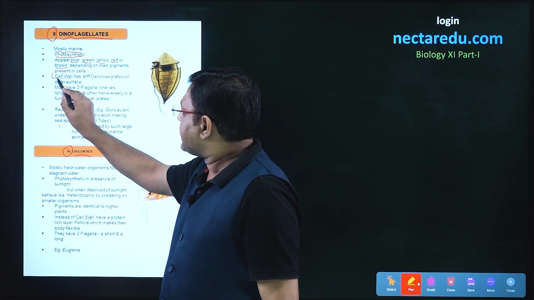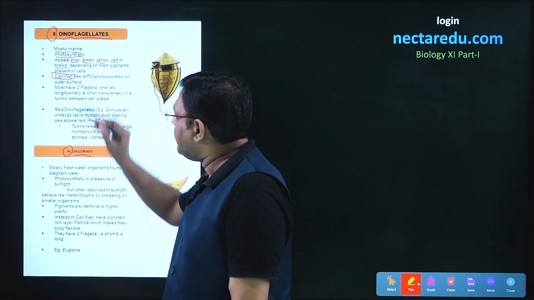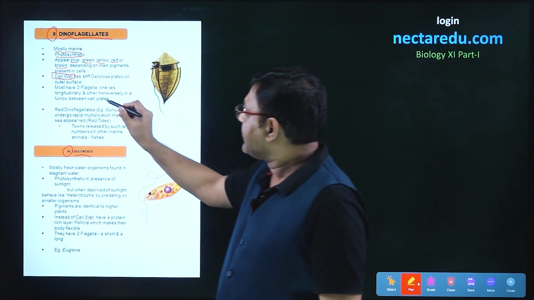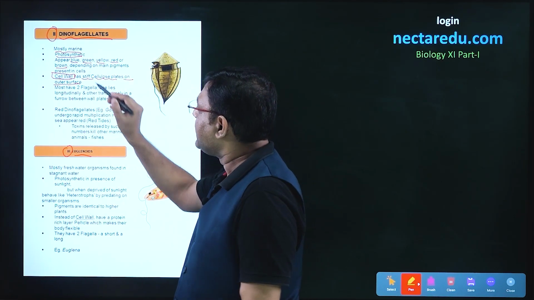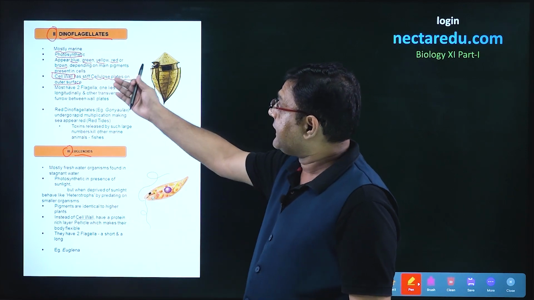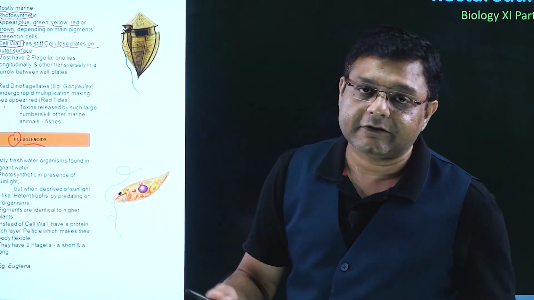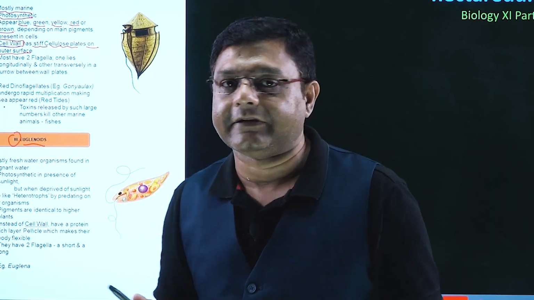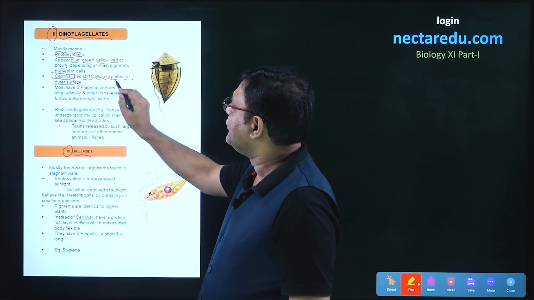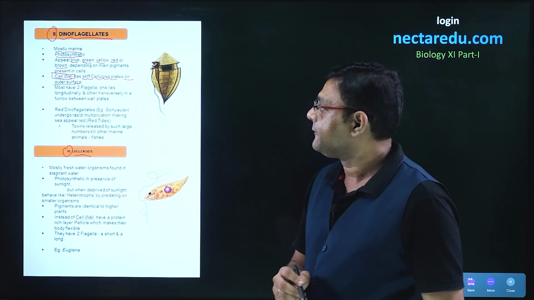Now the structure of the cell wall is a bit different over here. Here there are stiff cellulose plates which are present on the outer surface. Now we can compare it with the chrysophytes. In the case of chrysophytes, there was silica which was present in their cell wall, but here it is cellulose plates which are present.